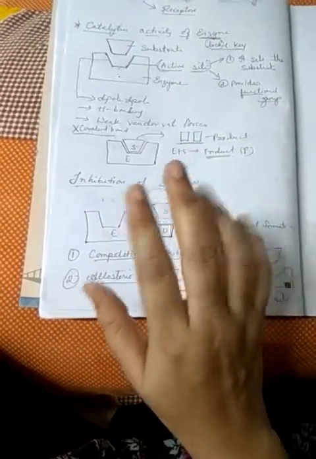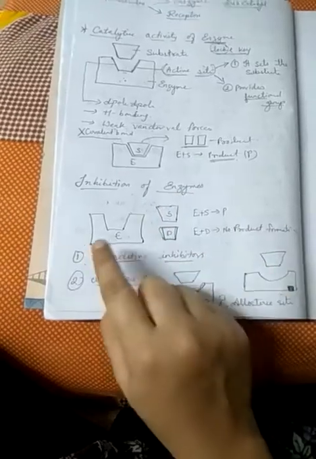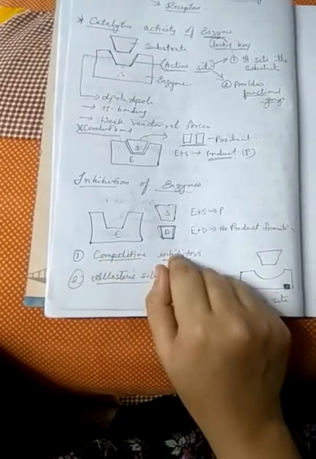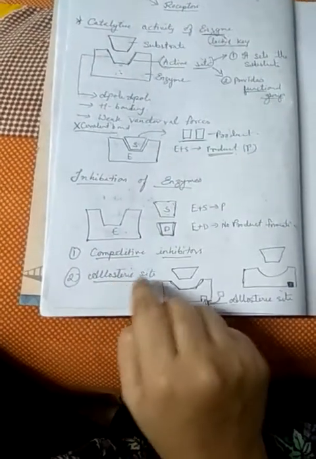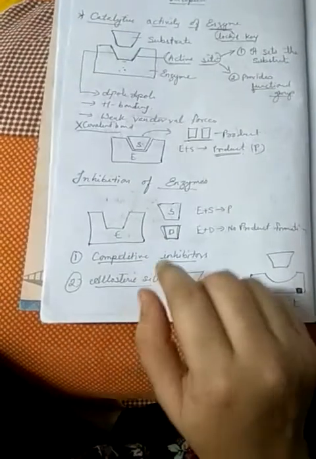So what we are going to do, we are going to have two particular types. Number one, we are going to have the competitive inhibition. Second, we are going to have the allosteric site. Let us see one by one.